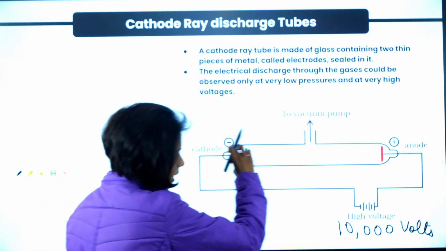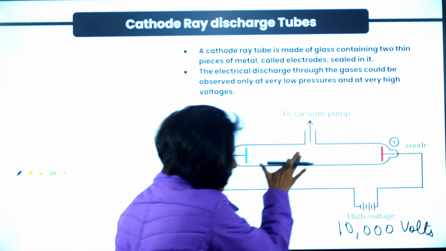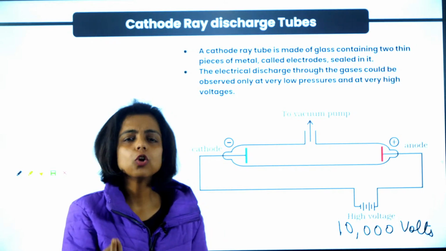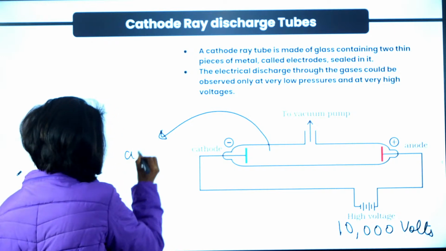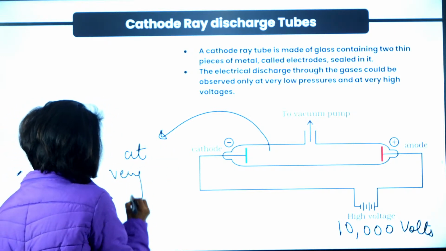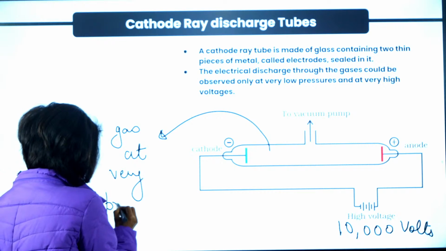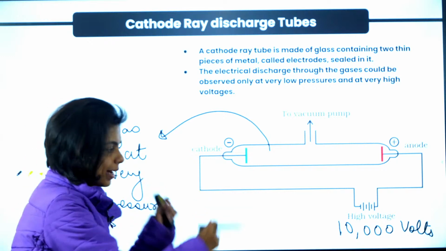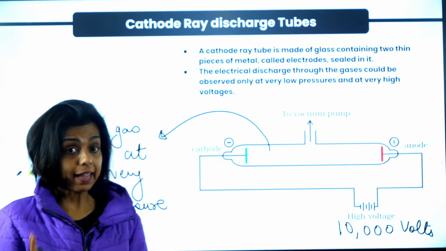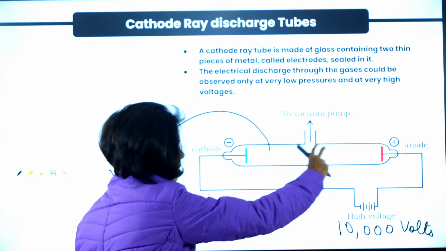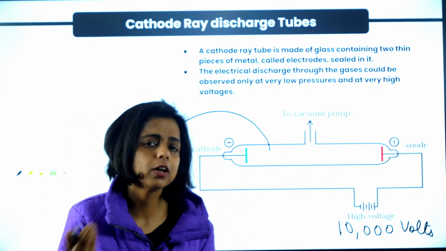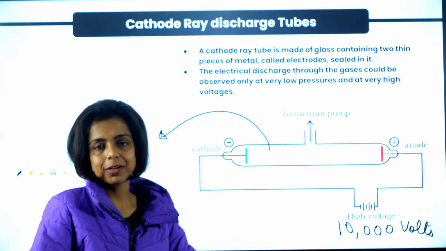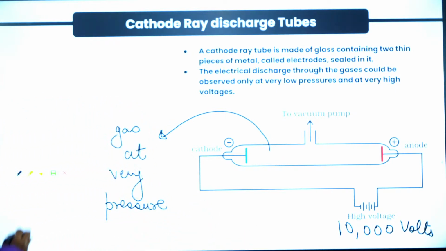Got it, guys? So this is a glass tube. There are two electrodes. Inside the tube, there is some gas which he wanted to study, at very low pressure. It can be vacuum also. So a glass tube with two electrodes, connected with an external battery of very high voltage, 10,000 volts. And inside there is a gas at very, very low pressure, right? So this is the entire arrangement. We call it the discharge tube experiment or cathode ray experiment. Got it, guys?